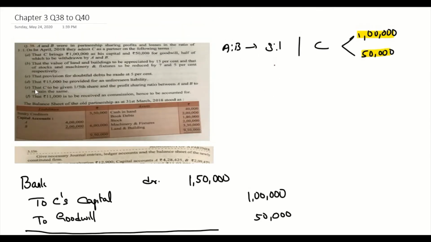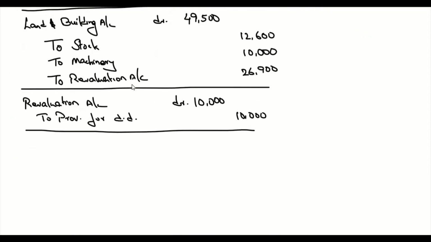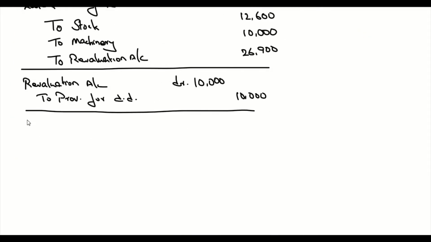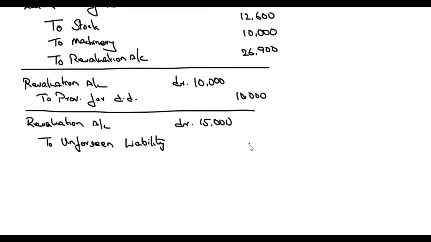Then the next point says that 15,000 is to be provided for unforeseen liability. 15,000 as unforeseen liability. So revaluation account debit to unforeseen liability 15,000.